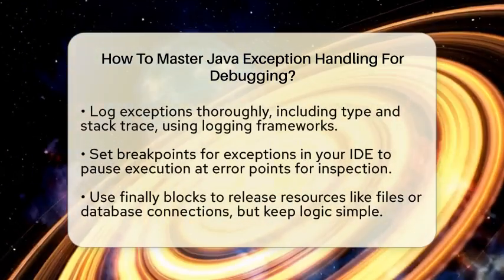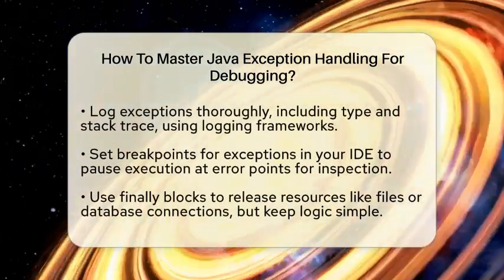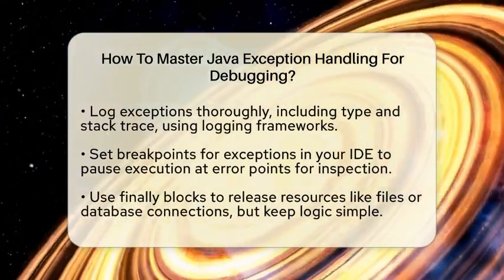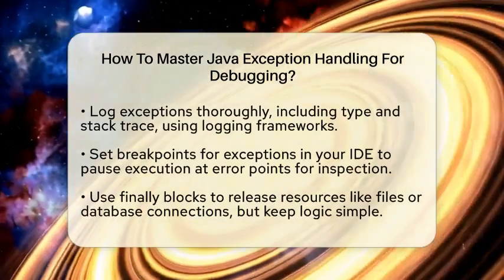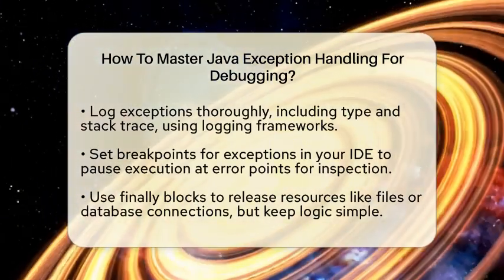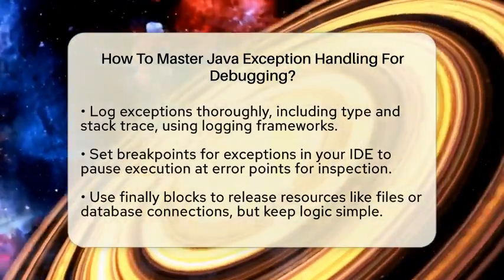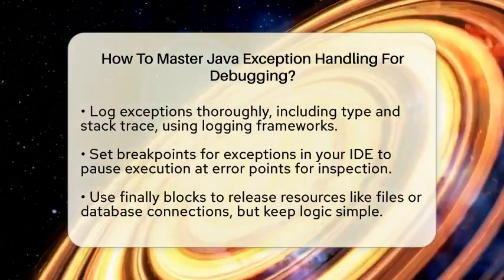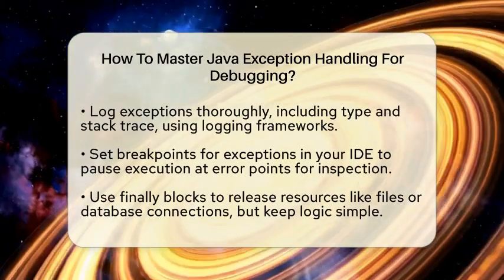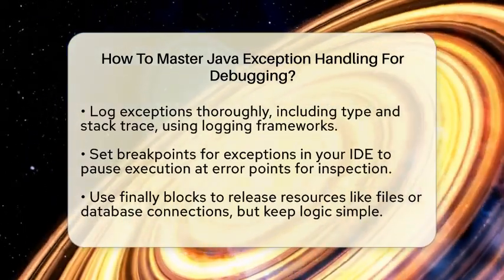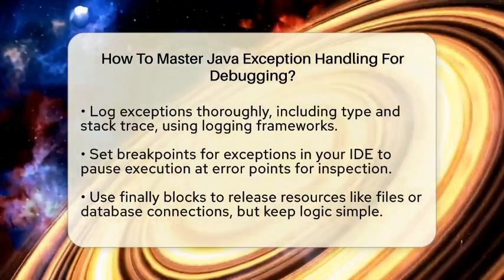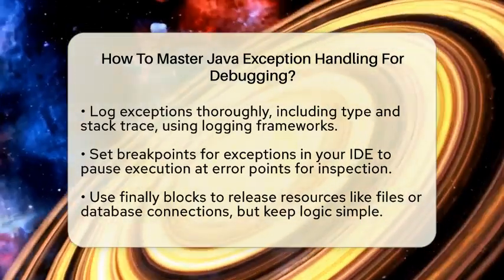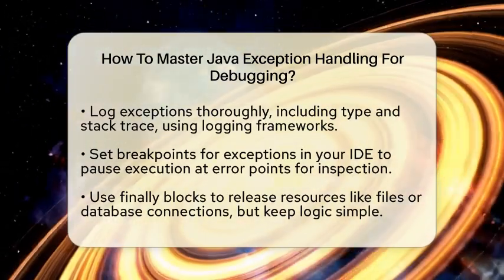Avoid empty catch blocks or catching exceptions without doing anything. If you cannot handle an exception at a certain point, let it pass up the call stack. This prevents hiding bugs and helps you find the root cause faster. Handle exceptions where you can take meaningful action. For example, if an IOException occurs, you might want to retry reading a file or inform the user. Keeping exception handling organized makes your code easier to debug later.